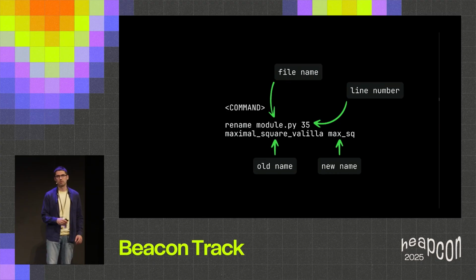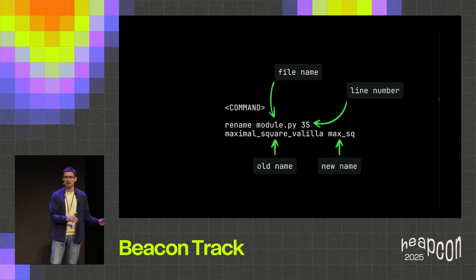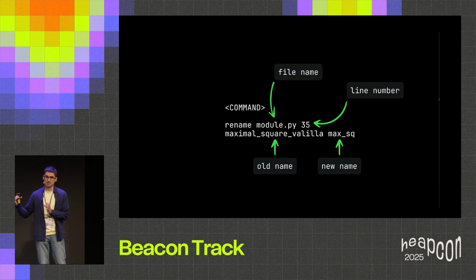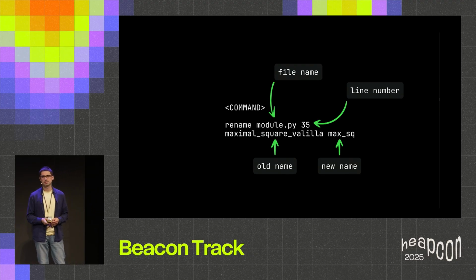The description of this command will say that old name, which is in the file name at the line number, will be renamed to the new name, and all the references of old name will be renamed automatically as well. Okay, we are done with describing the command. We are done with implementing the logic of this command on the Junie backend side, and now we are ready to play around with Junie, to ask Junie, please rename something to something, and see what will happen.